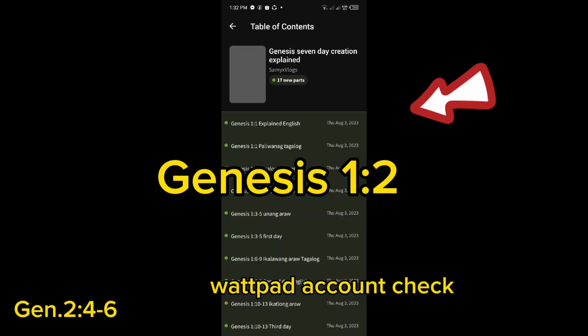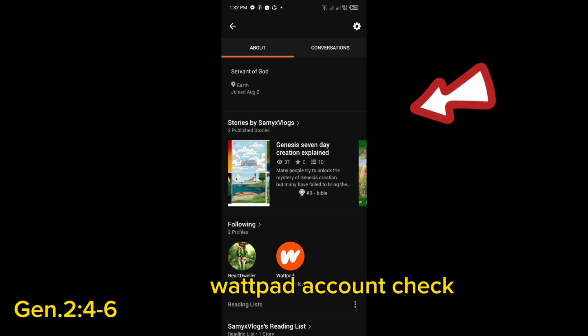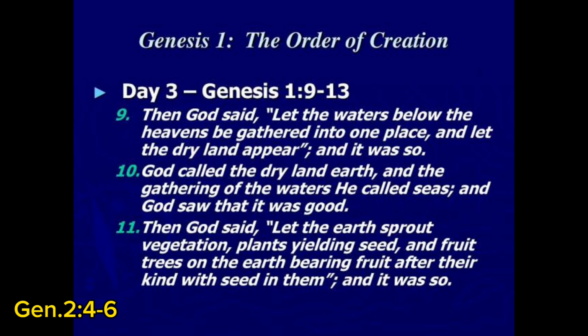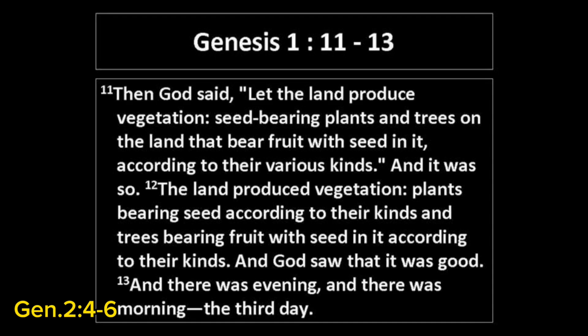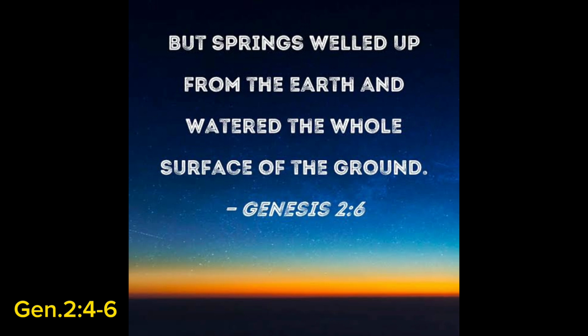Now let's line up the stories to see if they are compatible and form a consecutive time period. Let's start with Genesis 1 verse 2. It says that the earth is formless. Then in Genesis 1 verse 9 to 10, the earth that had no form took form. And in Genesis 1 verse 2 the earth is empty. Then from Genesis 1 verse 11 to 12, plants appeared on the empty earth, because it rained and there was a plant. And in Genesis 1 verse 2 again there is darkness covering the deep.